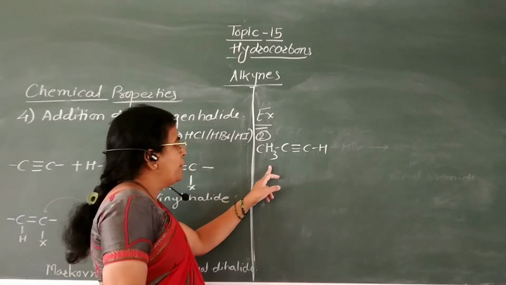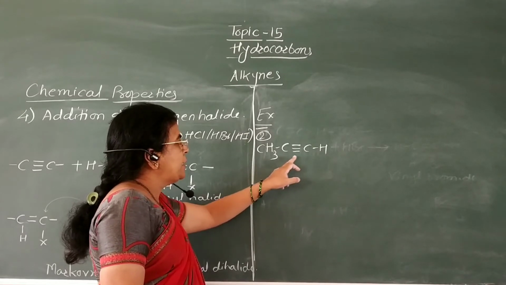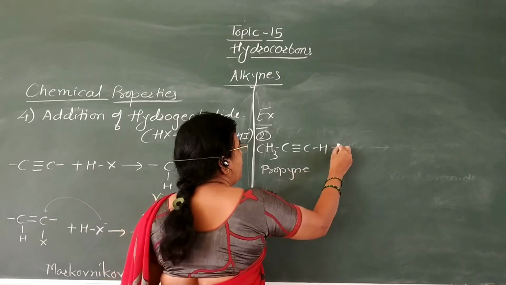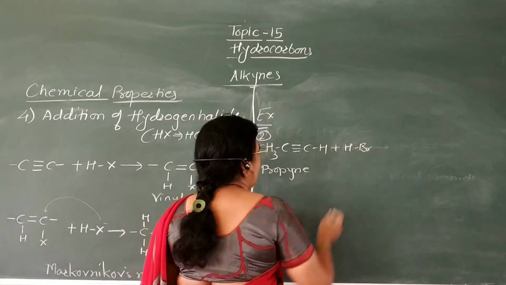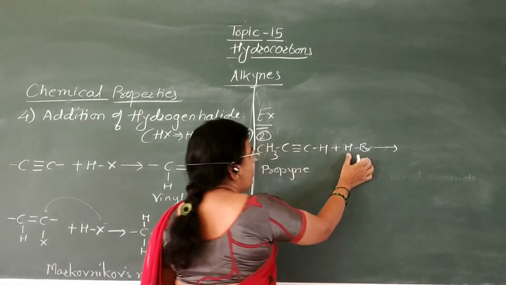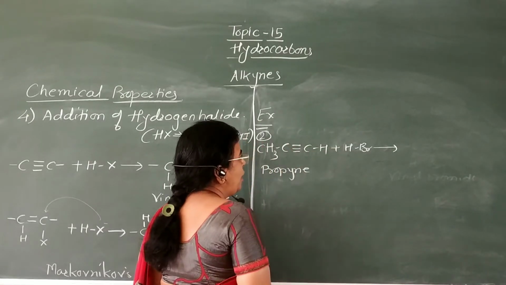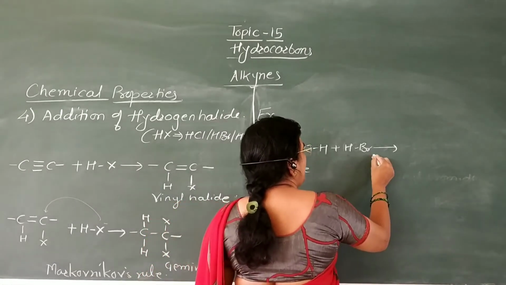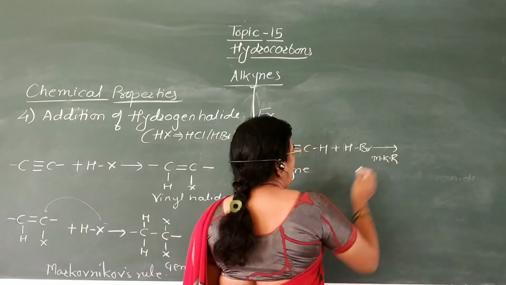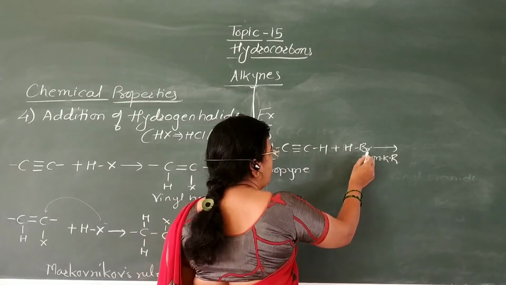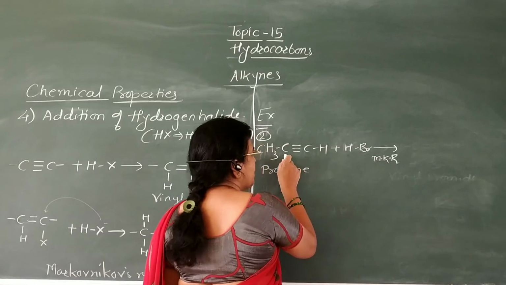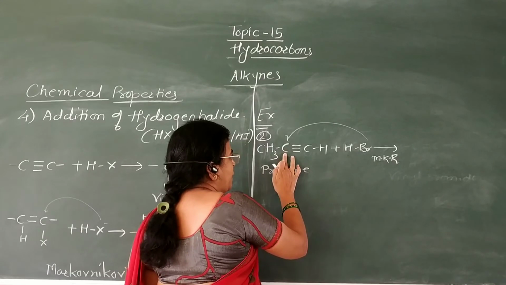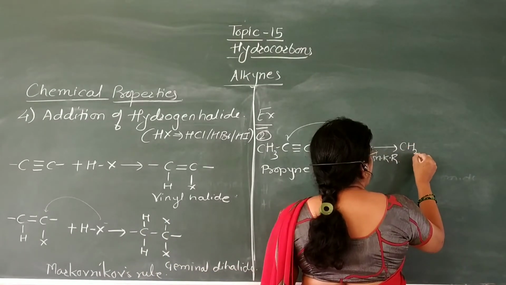Now second example, here it is CH3–C≡CH. This is propyne, and when this propyne is treated with HBr, addition of this HBr takes place across the triple bond of this alkyne. Now this is an unsymmetrical alkyne, therefore addition takes place according to Markovnikov's rule. According to Markovnikov's rule, the negative part of the reagent goes to that carbon atom which possesses less number of hydrogen atoms. Therefore this Br gets attached to this carbon atom to form